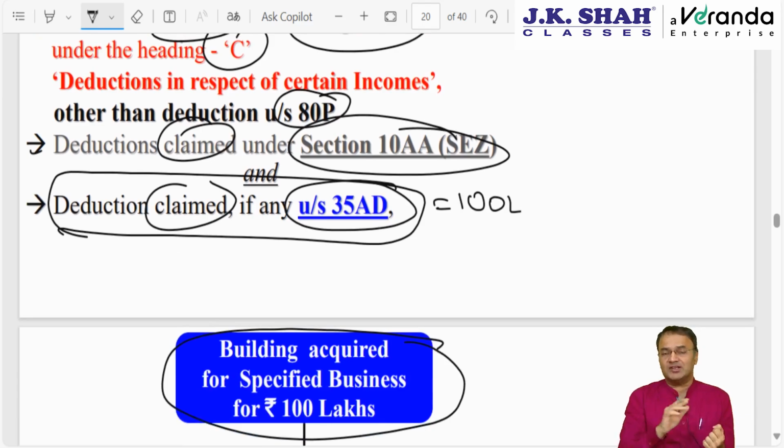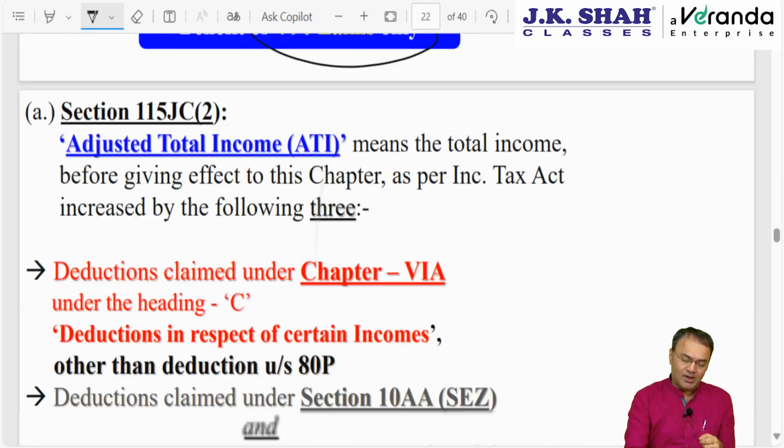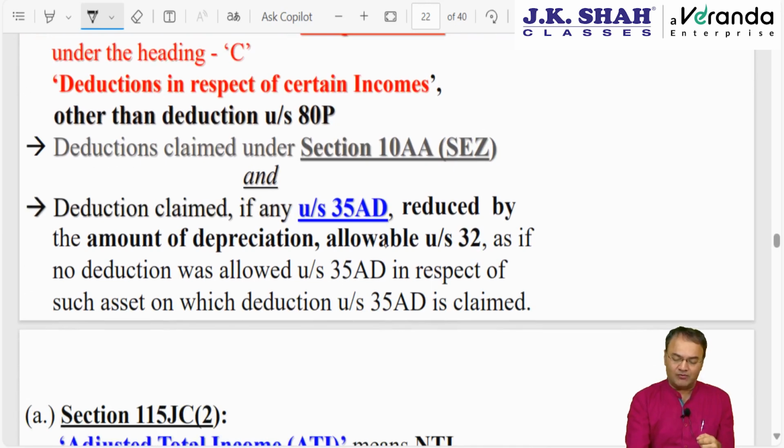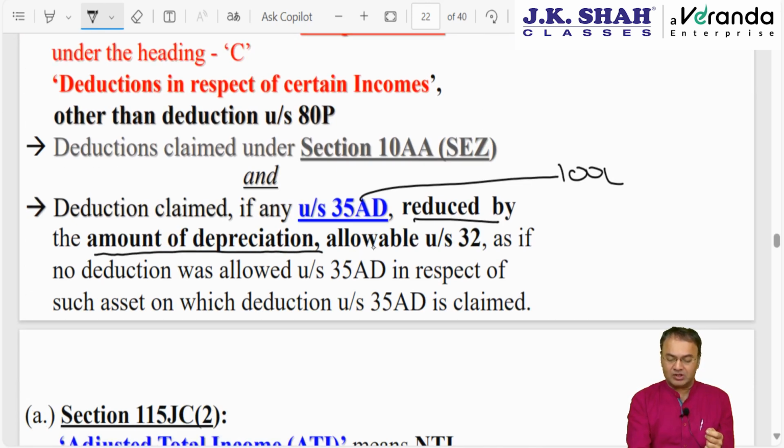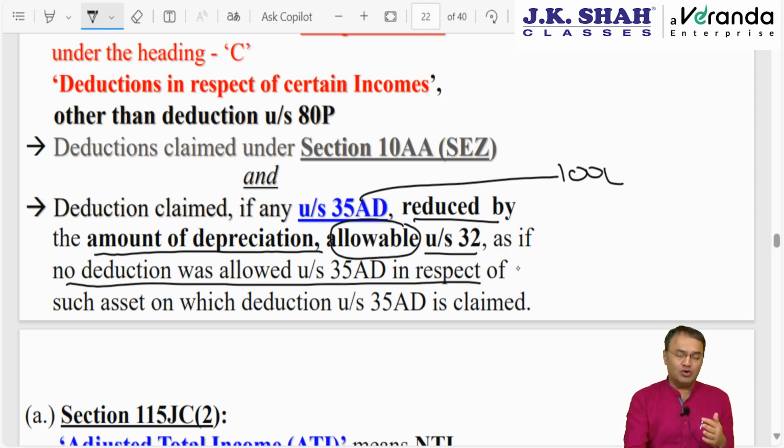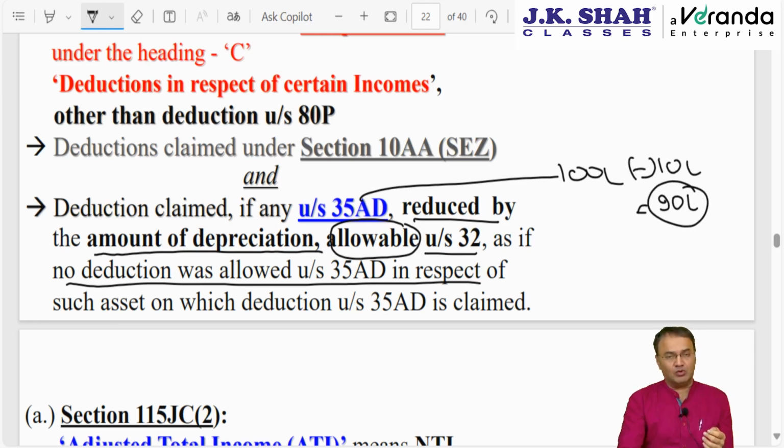So the government says yes, agreed, don't add back 100 lakh, add back only 90 lakh. How to add back 90 lakhs? It says first you add back the full 100 lakhs, the deduction claimed under 35AD, then reduce it by the amount of depreciation which would have been allowable under section 32 had the deduction under 35AD not been claimed. So depreciation would have been 10, my effective benefit would have been 90, add back only 90.